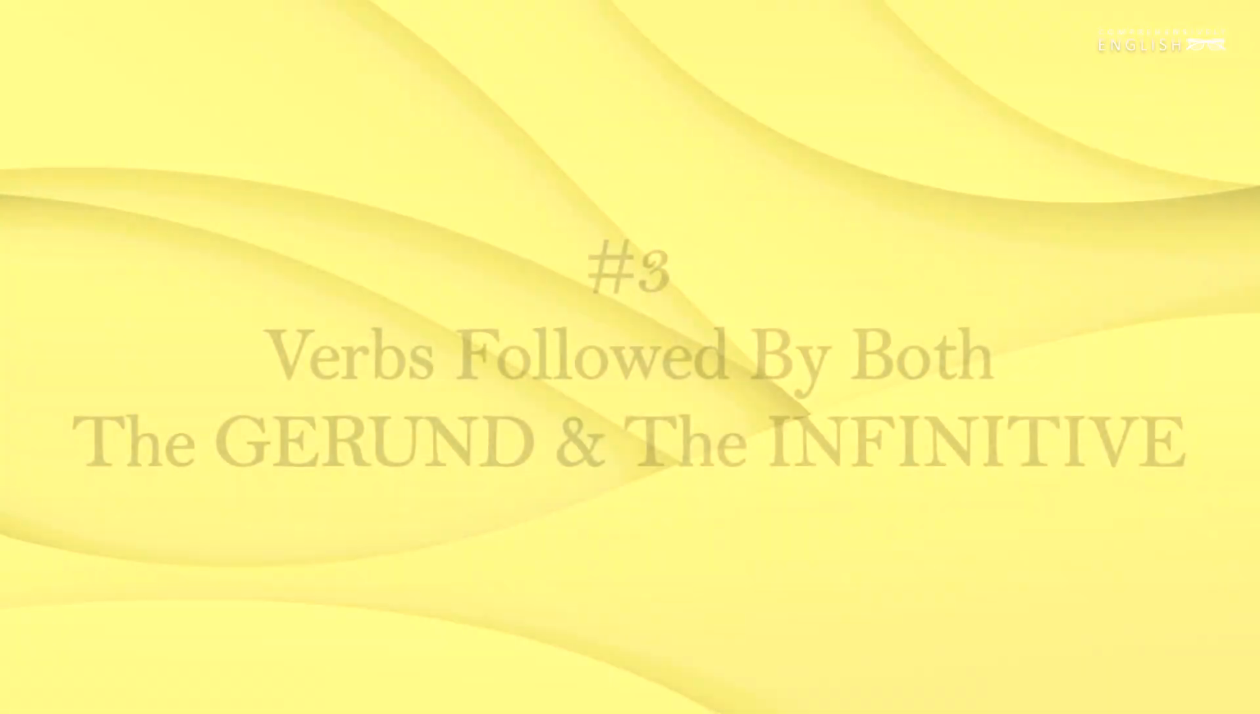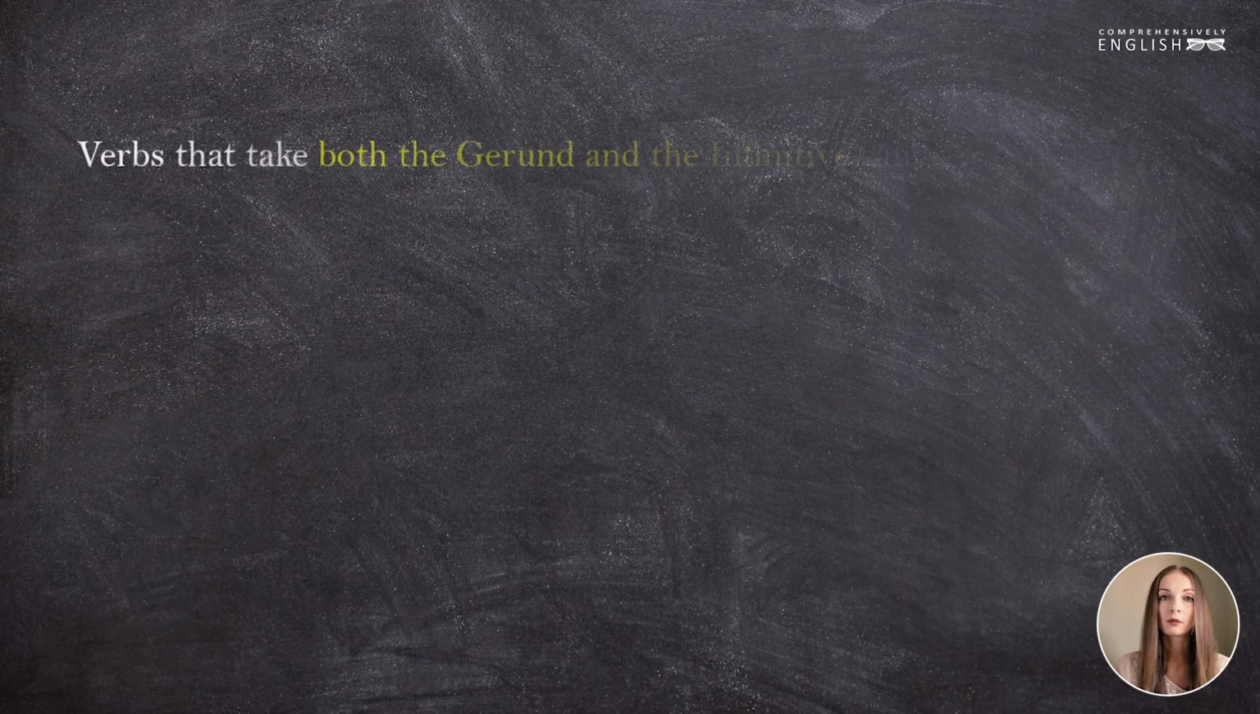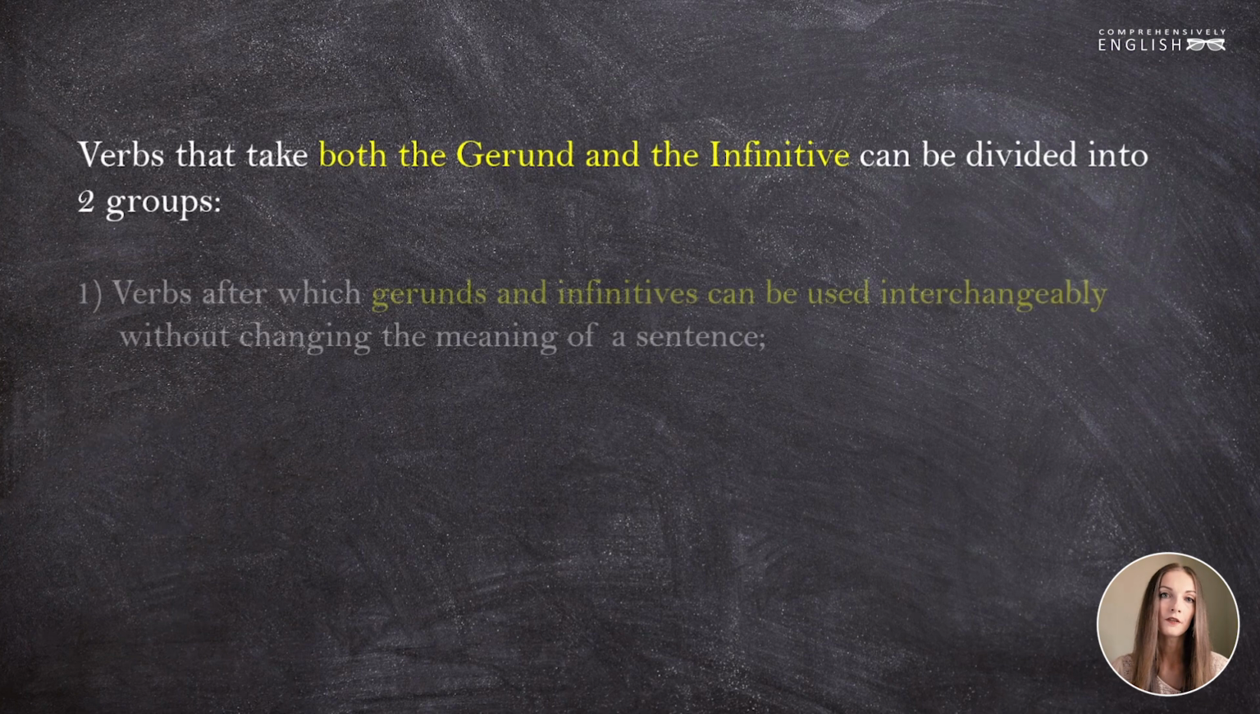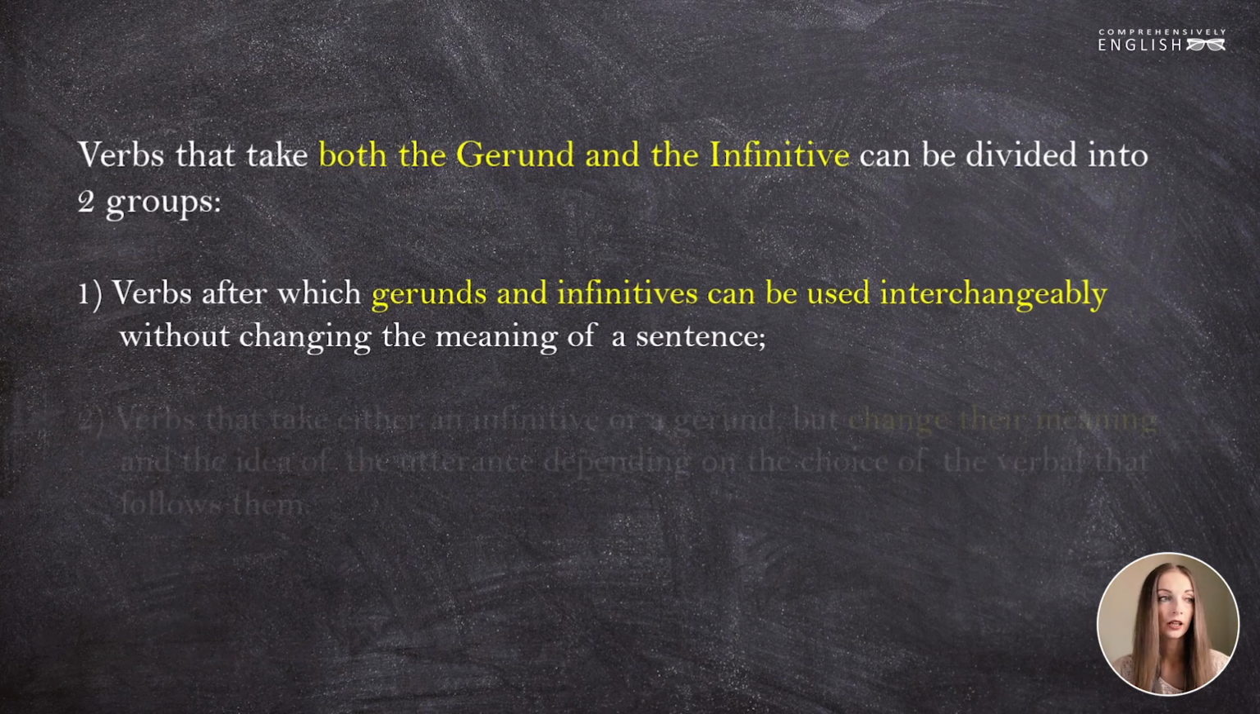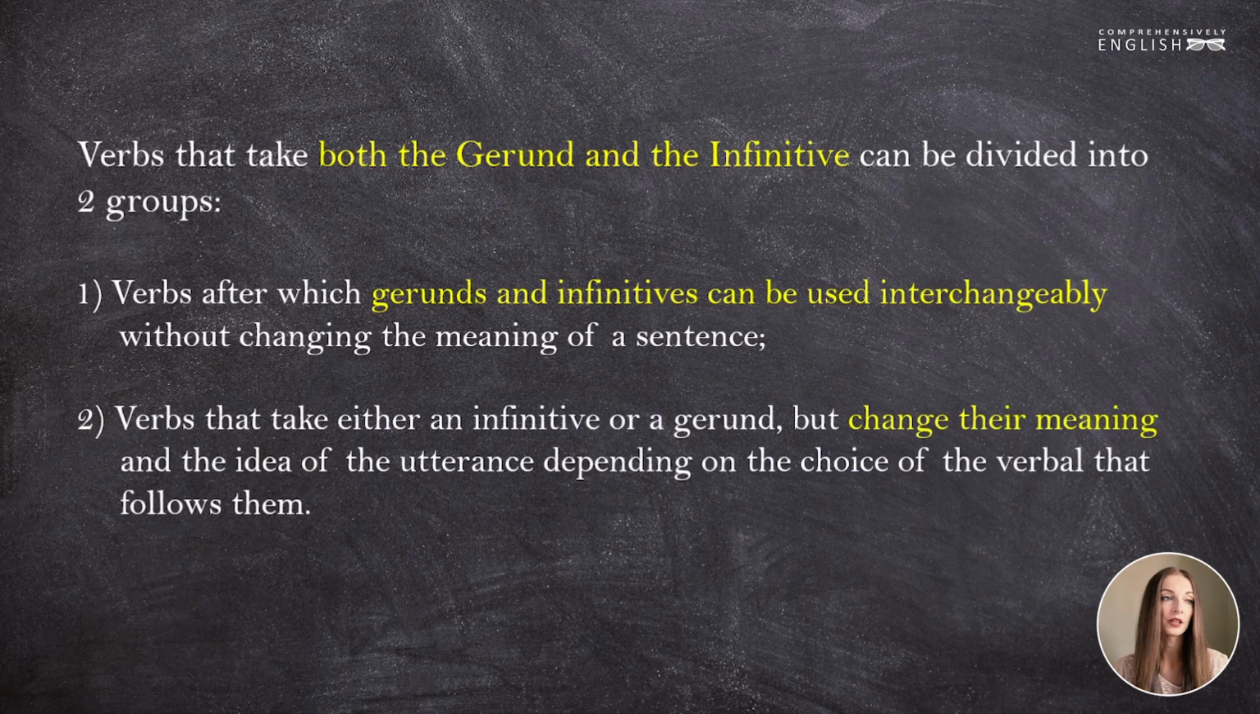Now, the third group. The third group are those verbs that can be followed by the gerund and by the infinitive. We will divide them into two subgroups. The first is verbs after which gerunds and infinitives can be used interchangeably without changing the meaning of a sentence. And the second is verbs that take either an infinitive or a gerund but change their meaning and the idea of the utterance depending on the choice of the verbal that follows them.